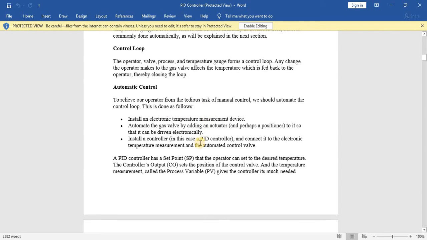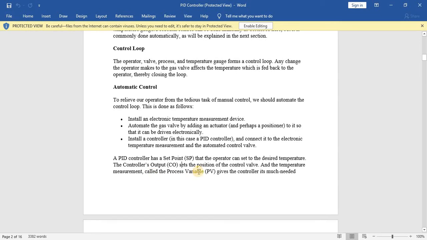The PID controller has a set point that the operator can set to the desired temperature. Suppose I want to set a temperature of 50 degrees Celsius, then I have to give a set point of 50 degrees Celsius. Okay, and this is what my desired temperature is all about.